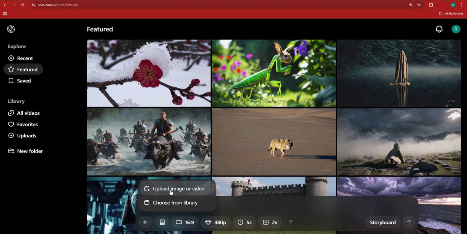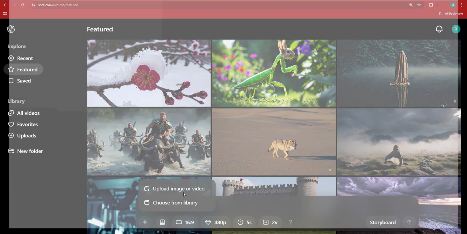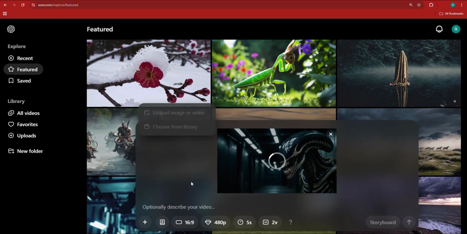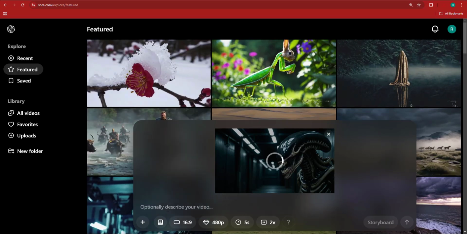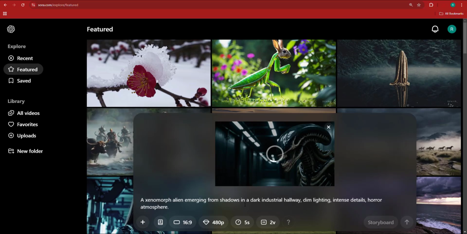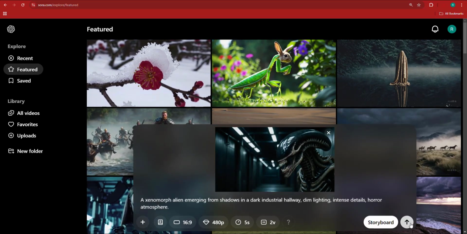So I'm going to click on upload image or video inside of Sora. And I suggest that you do the same thing. So I have just uploaded the image of the xenomorph. And basically what I'm going to be doing is inserting the same prompt right about here. And you have to wait until the image is fully uploaded before you can hit the send button.